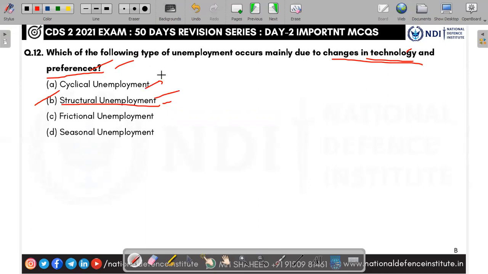Cyclical is nothing but this: whenever there is good economic growth, unemployment is less. Most of the people will be employed. Whenever there is economic recession, there is no economic development, and unemployment rises. This is called cyclical unemployment.